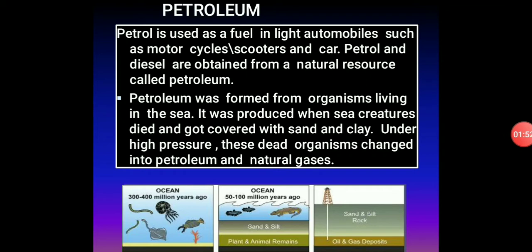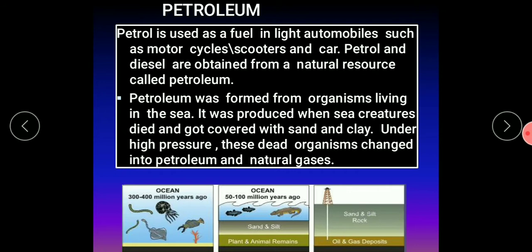How was this petroleum formed? See, students, petroleum was formed from organisms living in the sea. It was produced when sea creatures died and got covered with sand and clay. Under high pressure, these dead organisms changed into petroleum and natural gas. So the story is that petroleum was formed by the living creatures present in the ocean or sea. Just as we learned that coal was formed from vegetation, from trees or plants, likewise petroleum is formed from sea creatures.